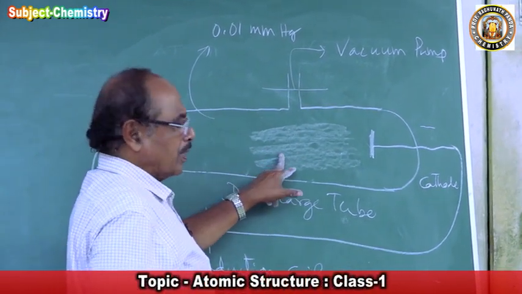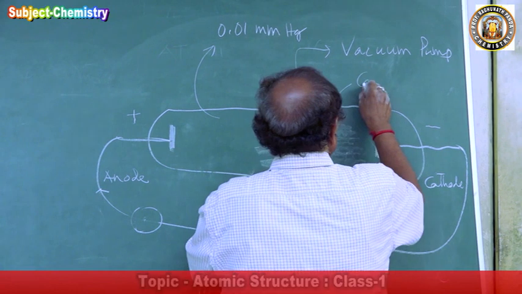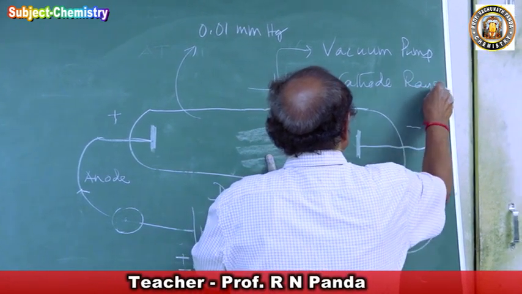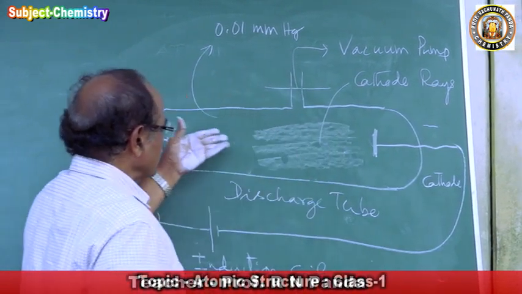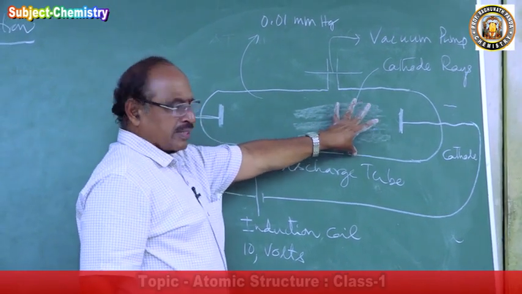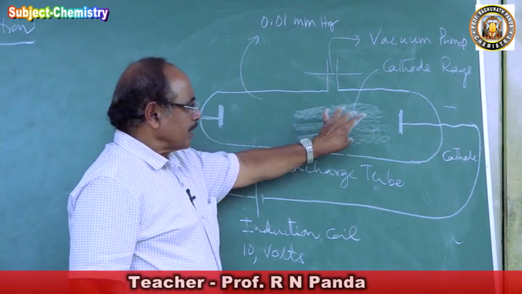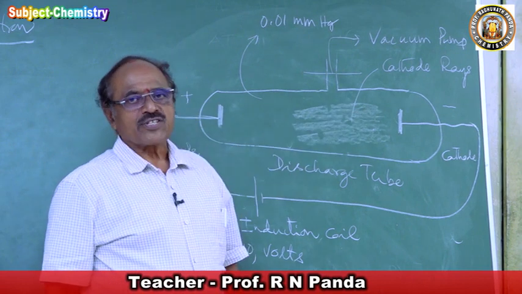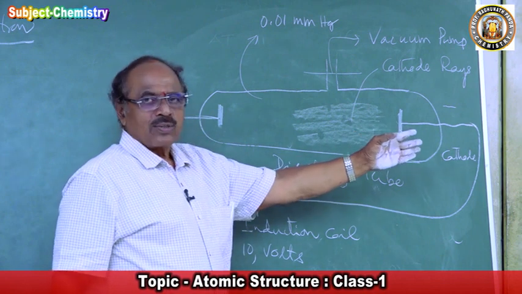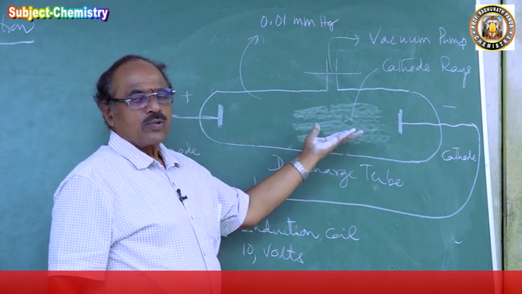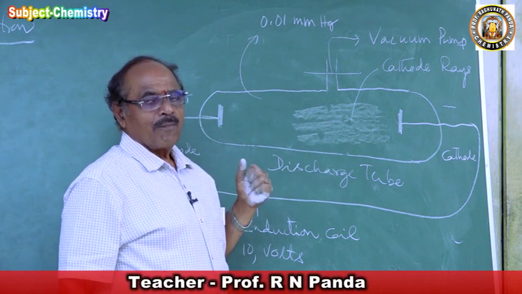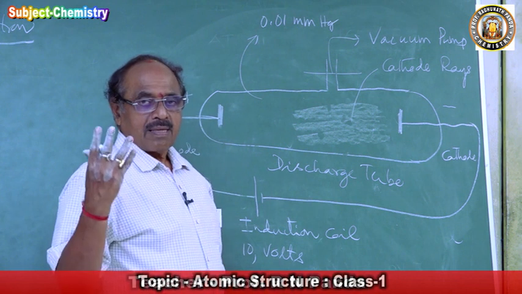Proceeded towards anode, and that was named as cathode rays, because it comes around the cathode and proceeded towards anode. That means it is coming from a negatively charged side to the positive side. It must be consisting of some negative charge. It could have gone that side, but it's not going that side. It's coming this side, towards anode. It must be consisting of some negatively charged particles.